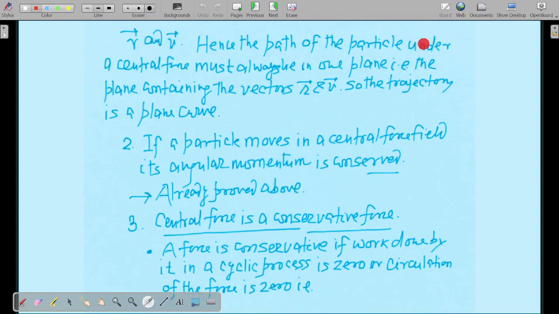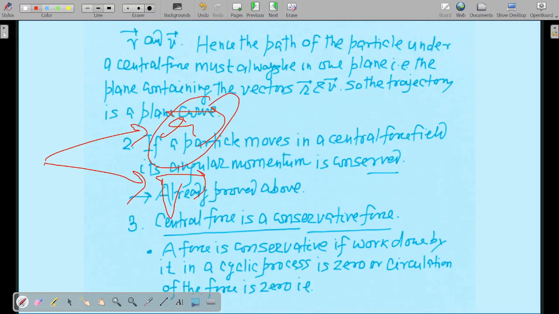Hence the path of the particle under a central force must always lie in one plane, because j is constant. So the cross product is constant. As the cross product is constant, r and v will always be in one plane only. In order to have the j vector always in one direction and perpendicular to a particular plane only, the trajectory will be on that plane only.